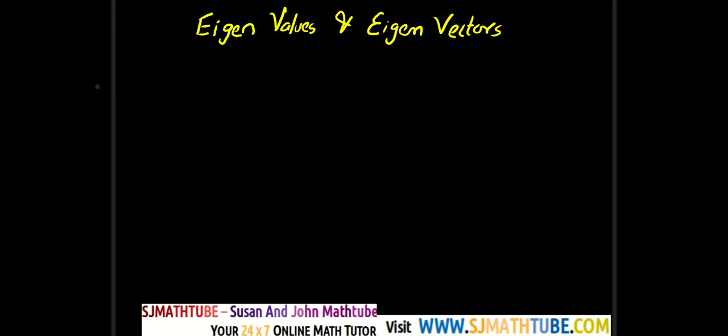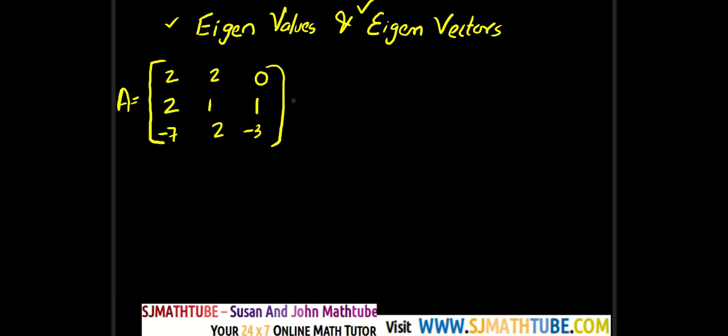So please note the question. Find the eigenvalues and eigenvectors for the matrix A is equal to, okay, please note down this matrix. Now look at this. The first thing we do is we find A minus lambda I. First I'll explain the logic, then I'll give you a shortcut.